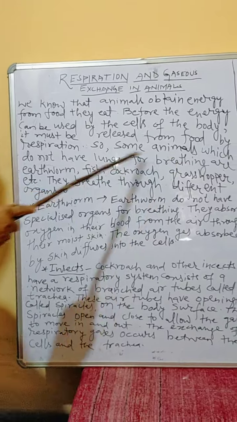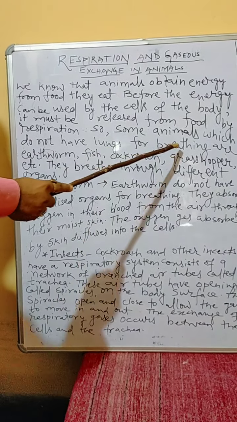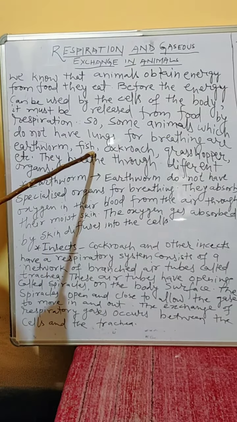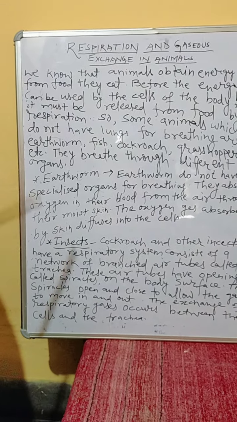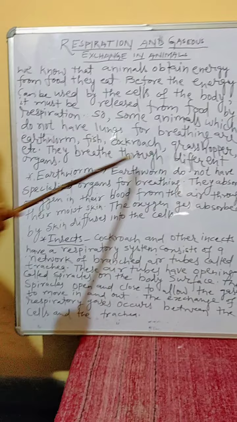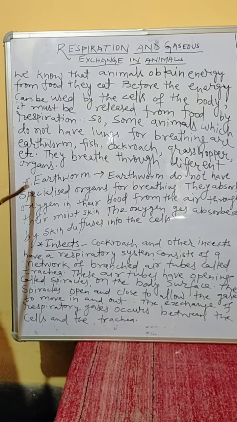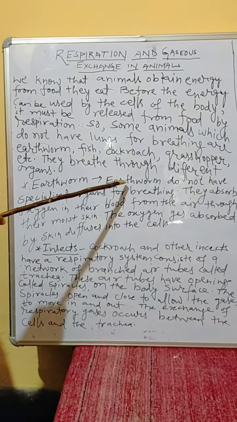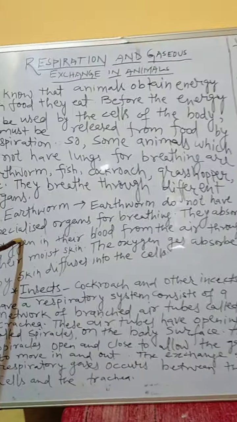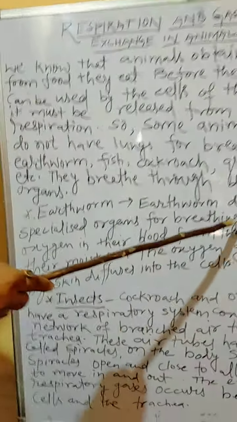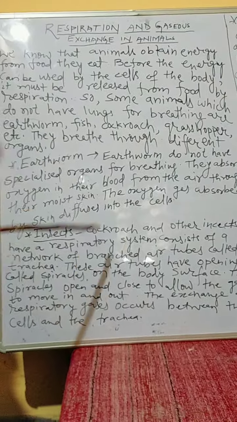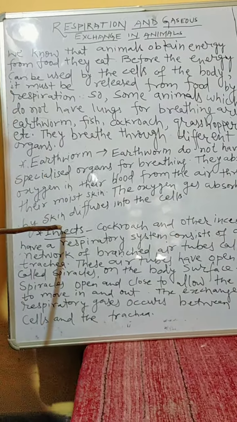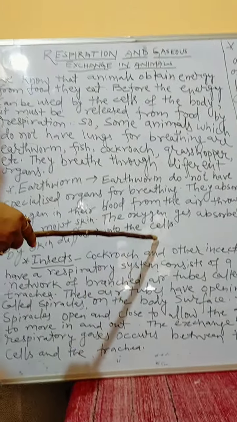Some animals which do not have lungs for breathing are earthworm, ants, cockroach, grasshopper, etc. Then how can they breathe? They breathe through different organs. We can talk first about the earthworm. Earthworms do not have specialized organs for breathing. They absorb oxygen from the air through their moist skin. The oxygen absorbed by the skin diffuses into the cells.